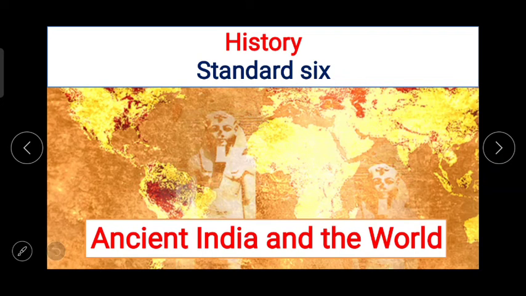My dear students, today in Standard 6 History, we'll be learning the chapter Ancient India and the World. This is the 11th chapter of our history textbook, and the last chapter of our history textbook. In our 6th Standard History, we learned about the history of ancient India. As we know, history is divided into three parts to understand it easily. That is the history of ancient India, then the history of the medieval period, and then the history of modern India.